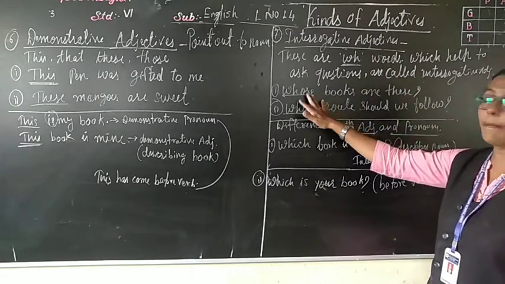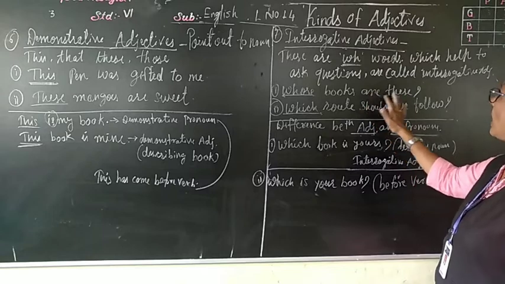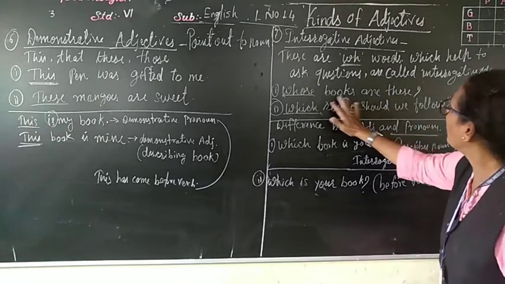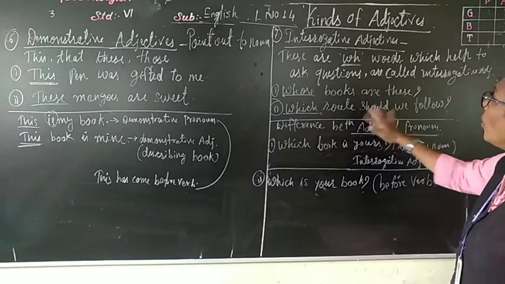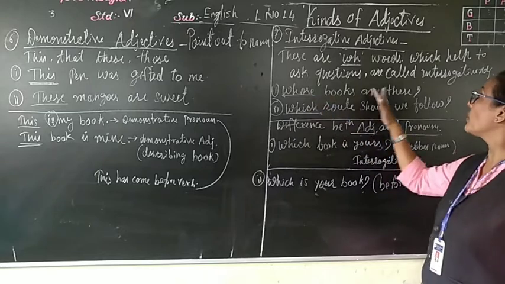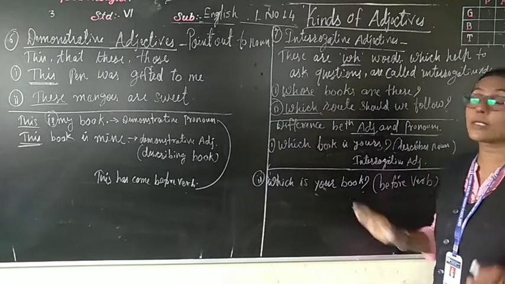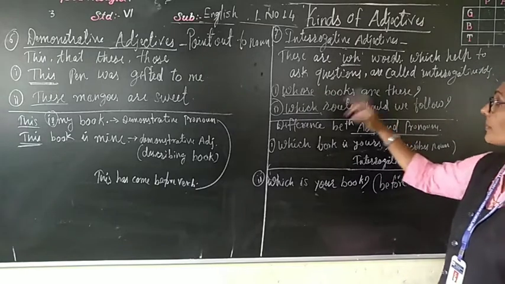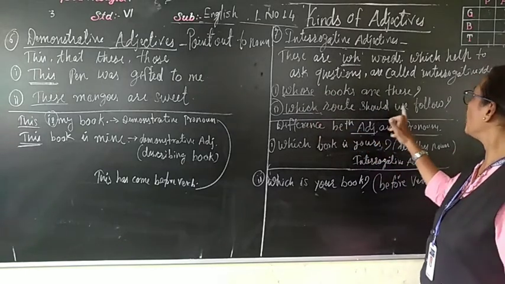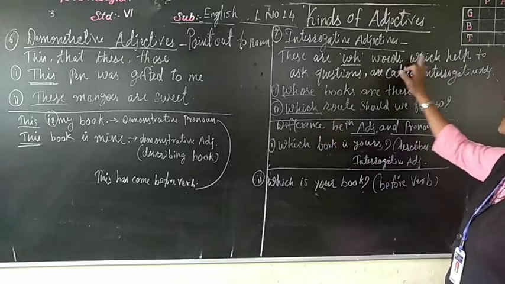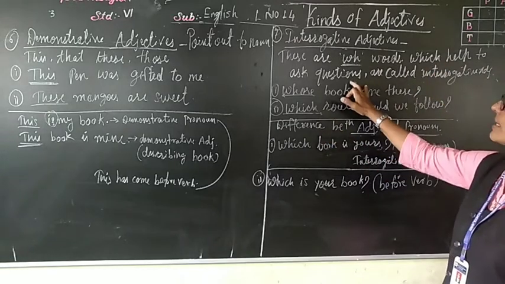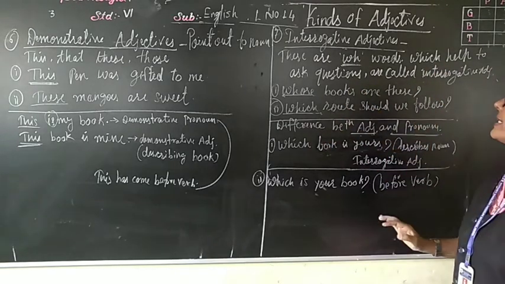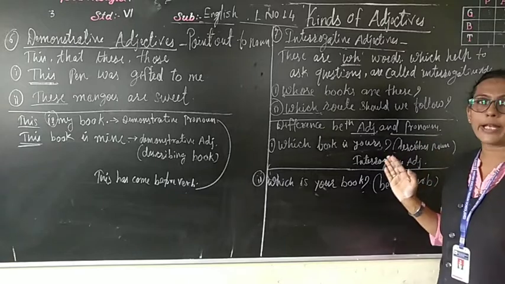For example, whose books are these? Whose, WH question. Which route should we follow? With the help of these we ask questions. Whenever we see that, there is an interrogative adjective.